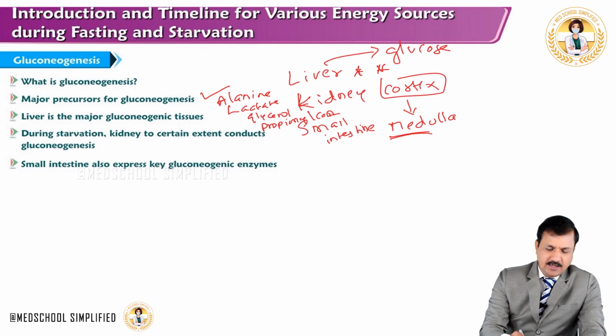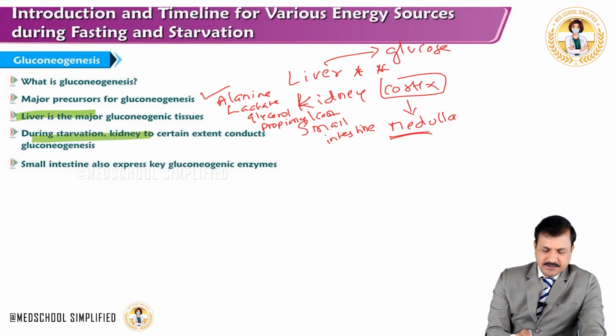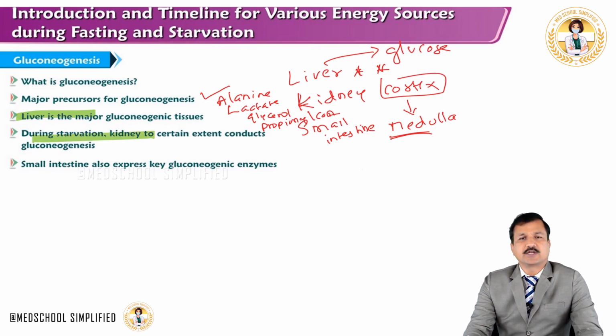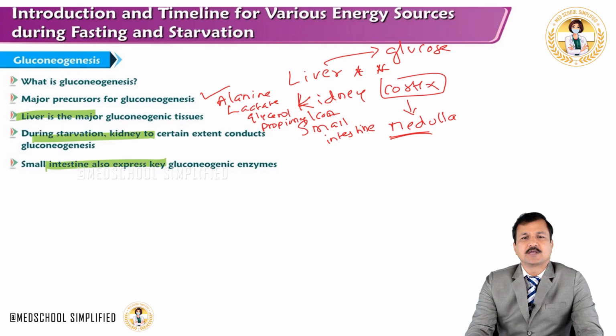Liver is the major organ where gluconeogenesis goes on, and during starvation the kidney can also, to a certain extent, conduct gluconeogenesis. The small intestine also expresses key gluconeogenic enzymes, but its contribution to blood glucose is not significant or not clear.